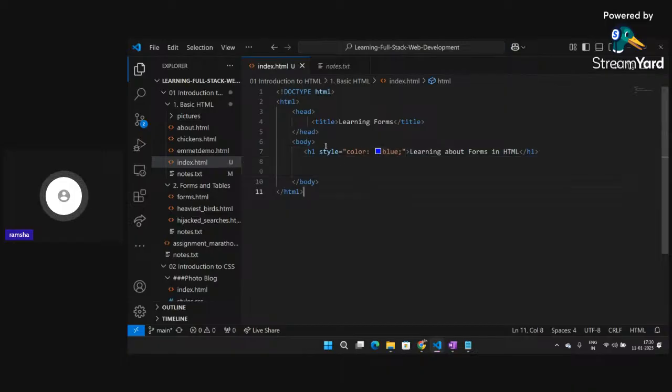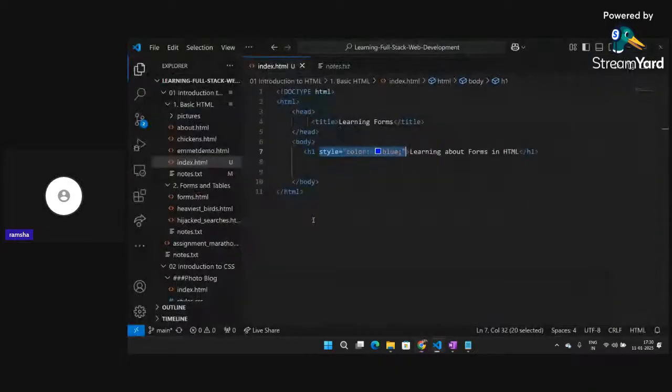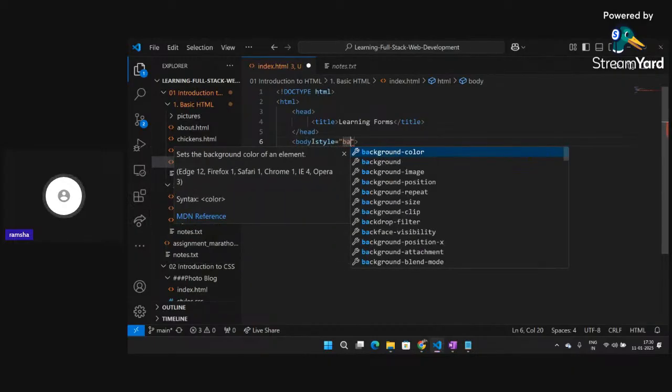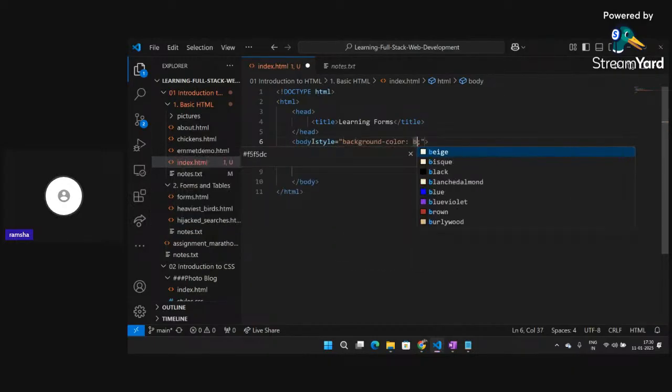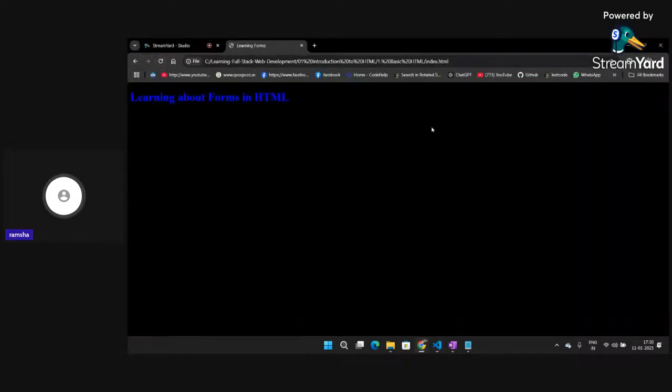Here inside the H1 I have written style, color is blue, and if I refresh this, you can see I am able to change the color of my H1. Similar to this, suppose this is the body, and here also I can give a style and say background color to be black. If I go back and click on refresh, you can see I am also able to change the background color.